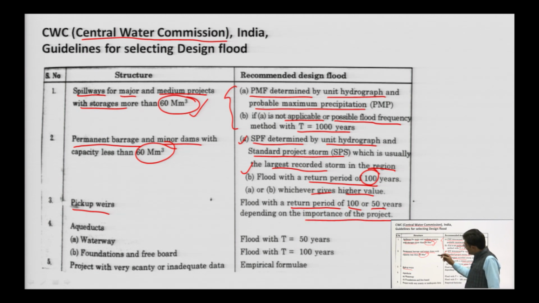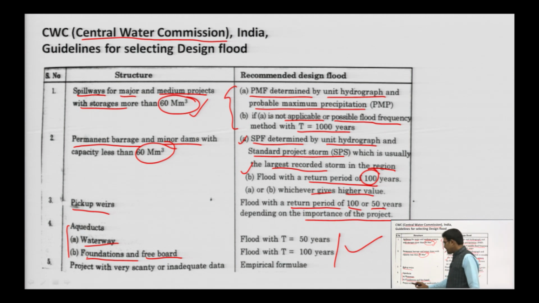We observe that as the storing capacity decreases, the return period also decreases. For aqueducts, waterways, foundations and freeboard, flood with return period 50 or flood with return period 100 is used. Now, the last recommendation is for a project with very scanty or inadequate data.